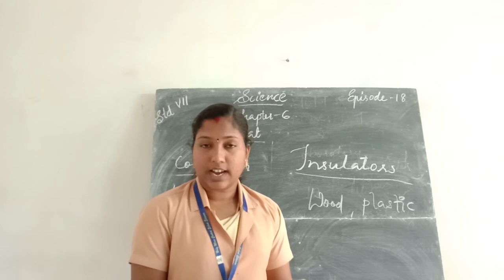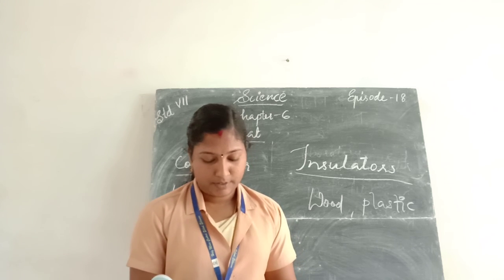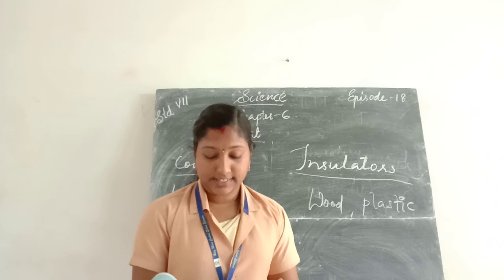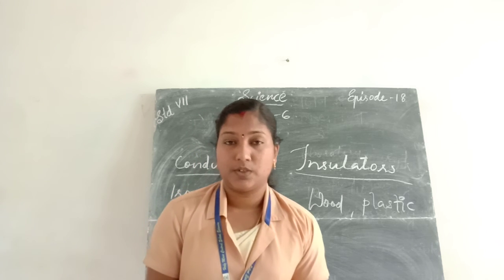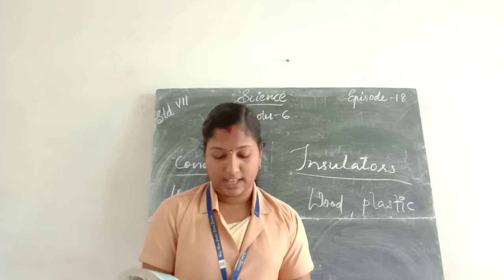So white color is a poor absorbent of heat. That is why it is advised that the outer walls of houses be painted white in hot climates.